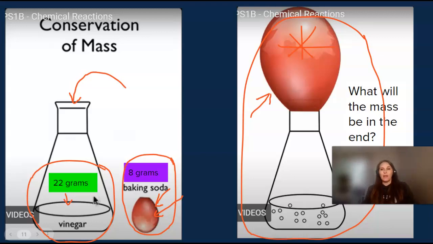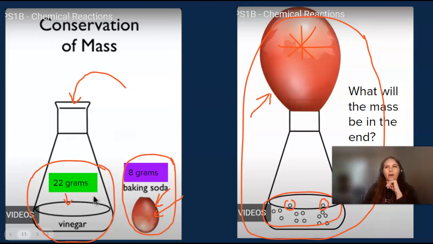So now we can measure the solid, the liquid, and all the little bubbles and everything together, so nothing gets taken away. In the video you just saw, we would have had to somehow get all of the bubbles and all of the gas and all of the liquid that went everywhere and measure the mass of it to see what the whole sum was. But capturing it in the balloon, we can have it all in one place.